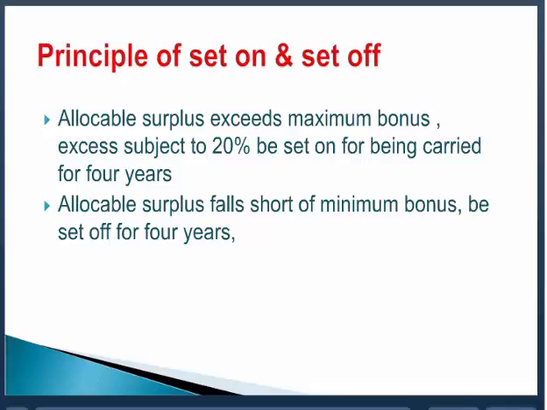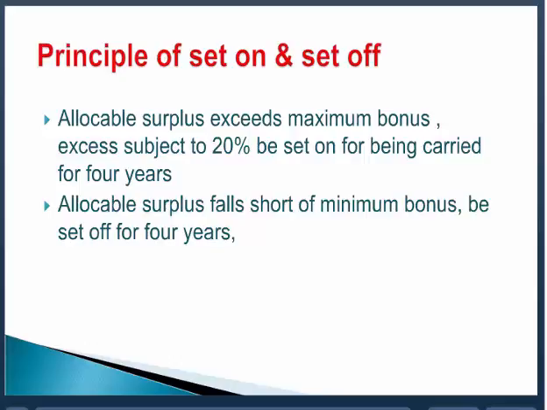Okay, now see the operation. In the first year, suppose the allocable surplus is only 100 rupees. As I said, the bonus is payable out of the allocable surplus and payable in proportion of the salary. So in the first year, you have the allocable surplus, assuming 100 rupees. You pay 100 rupees. There is no set on and set off. Allocable surplus 100 rupees, 100 rupees is the bonus, 8.33% pay.